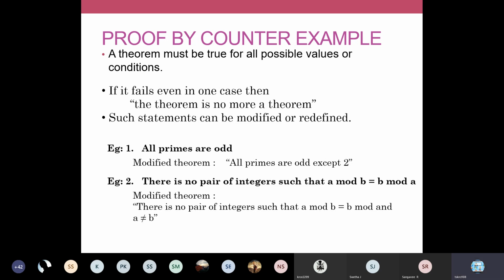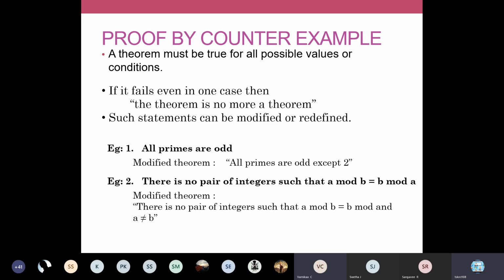This also I think somewhere you might have studied in your mathematics. Can you identify any particular number where a mod b will be equal to b mod a? Okay, a is equal to b. Good.